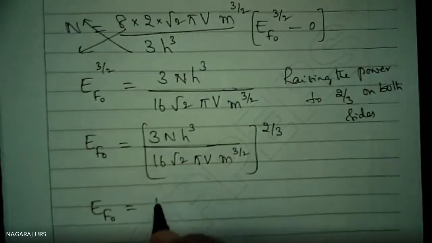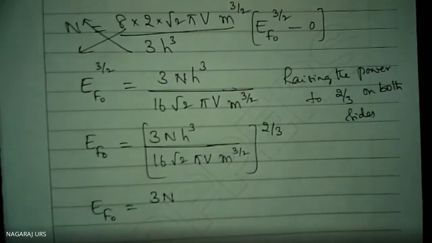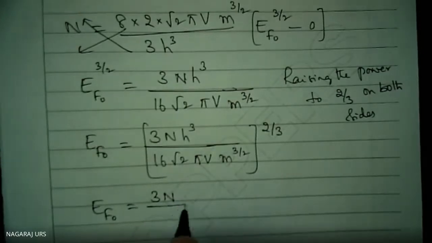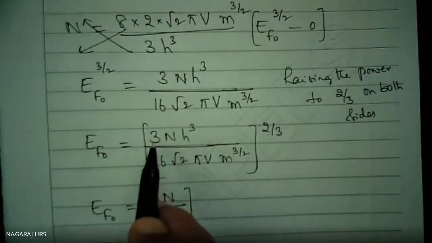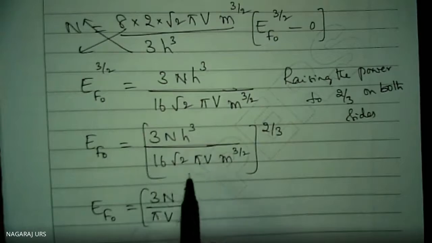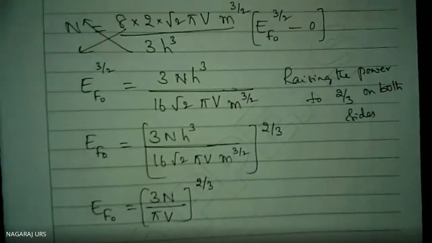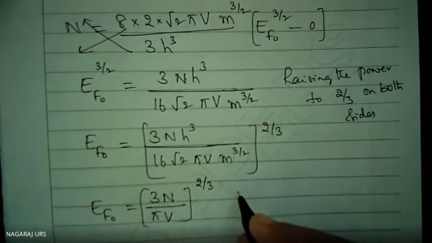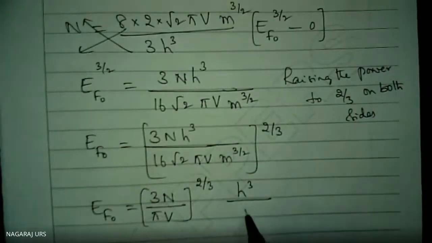Okay, I will write 3 m divided by pi V, raised to the power how much? Single is there, you can observe that; nothing is there in the power. Pi V 3 N raised to the power 2 by 3. Remaining things, h cube divided by 16.